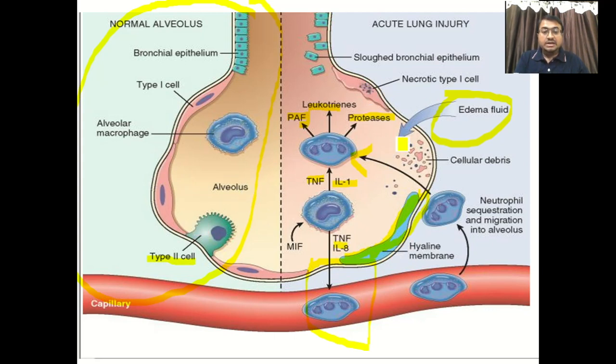Now this lung can't produce proper ventilation, so there is definitely a V/Q mismatch. These alveoli can't expand properly, so there are definitely atelectatic changes. So this is the damaged alveoli, and this damage is quite diffuse, that's why it is known as diffuse alveolar damage. One more thing, that is MIF, macrophage inhibitory factor. It constantly stimulates neutrophils and sustains the ongoing process by releasing fibroblast-like factors and produces fibrosis in the late stage.